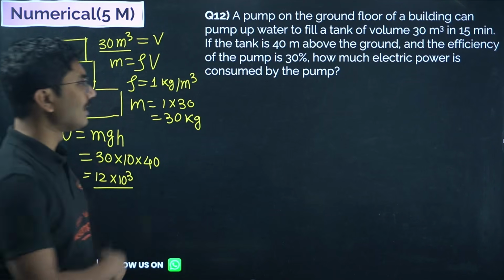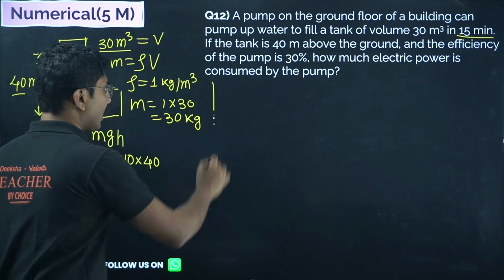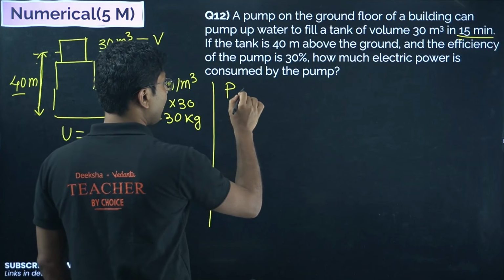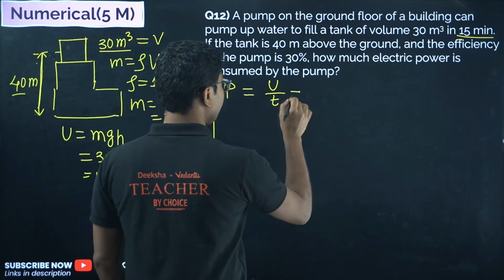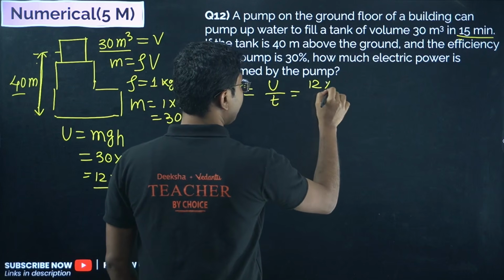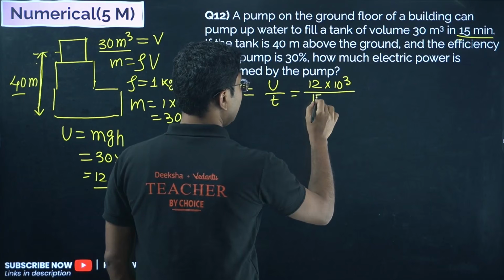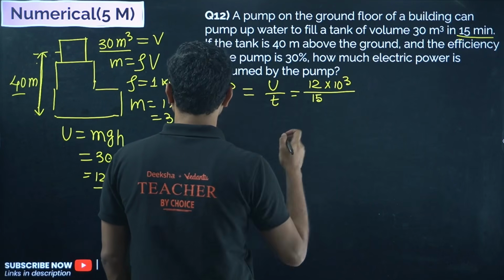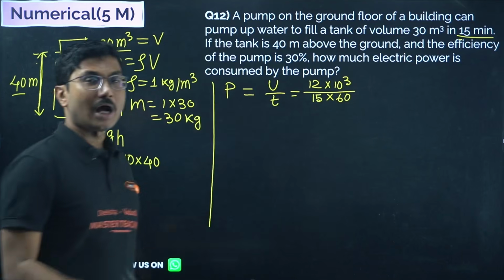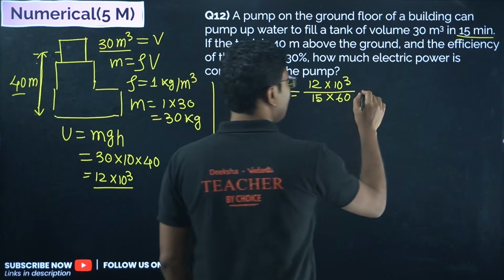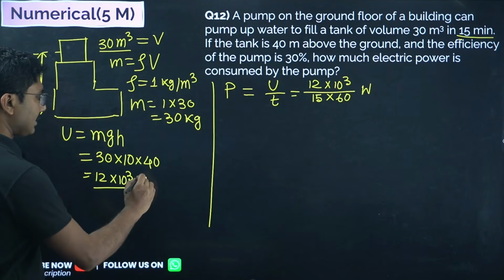Now it is happening, the time taken is 15 minutes. So what is the power of the pump? Power of the pump is given by the potential energy divided by time. That is 12 into 10 to the power of 3 divided by 15 into 60. Okay, 15 minutes means how much seconds? So this is the power, and unit of power is what? Joules per second or watt. Okay, so this is the potential energy in joules.